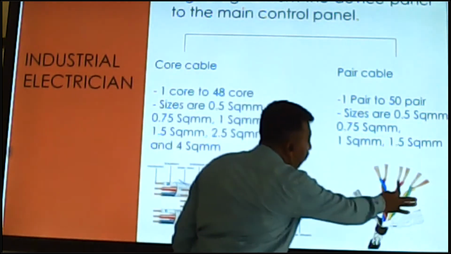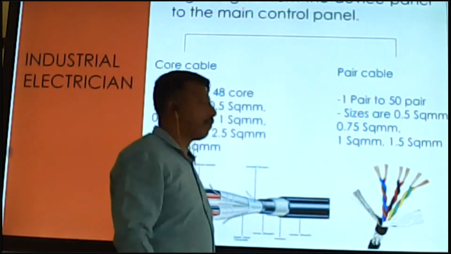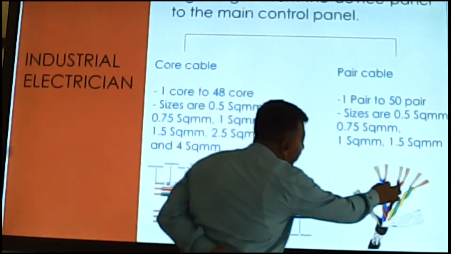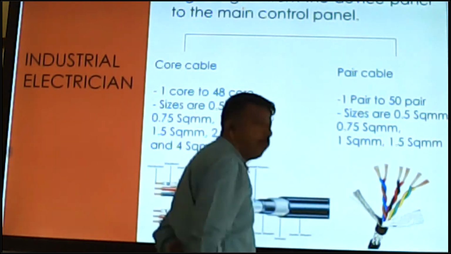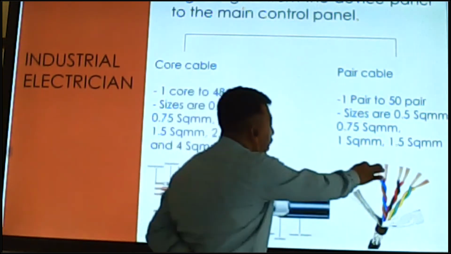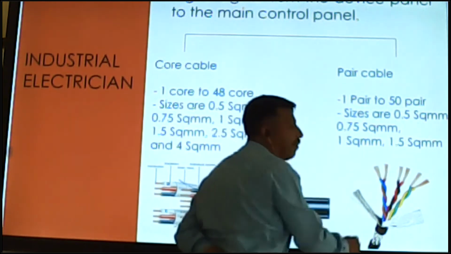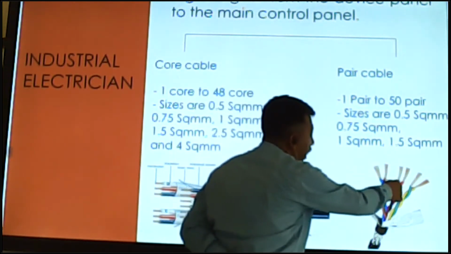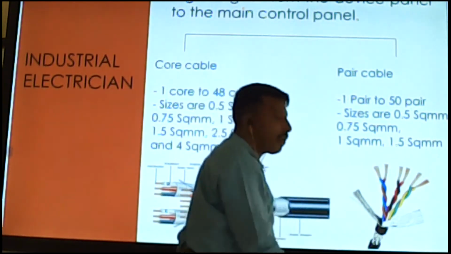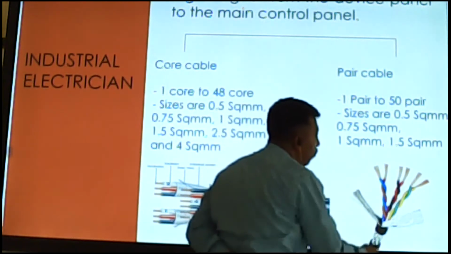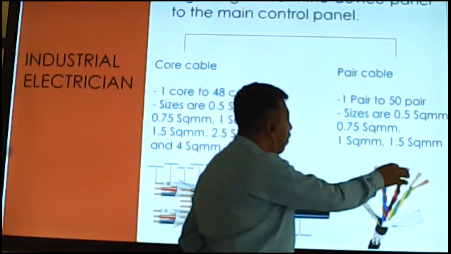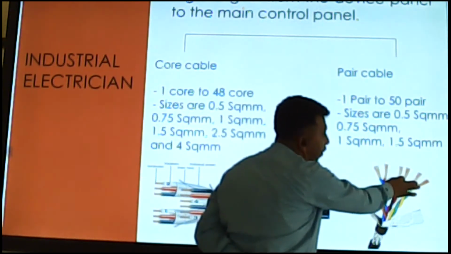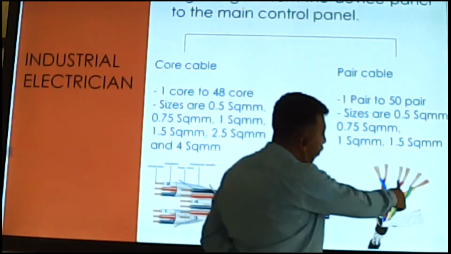1 pair, 2 pair, 3 pair, writing like that. This means 1 pair. Suppose this is gray and blue. These two have writing 1 1. This is 1 pair. And red and black, there is writing 2 2. Red also writing 2, black also writing 2. This means pair of cable 2 2.